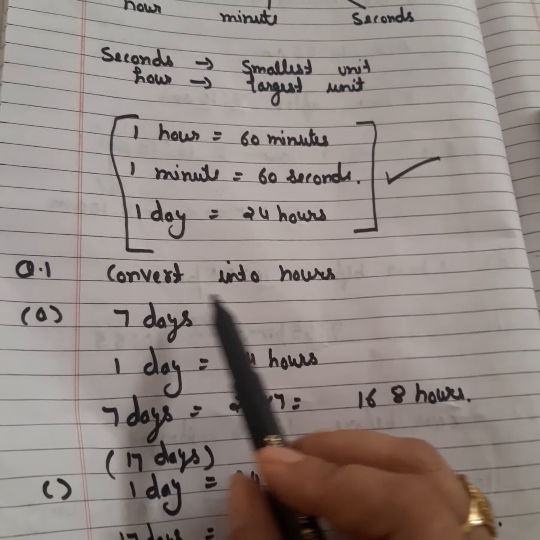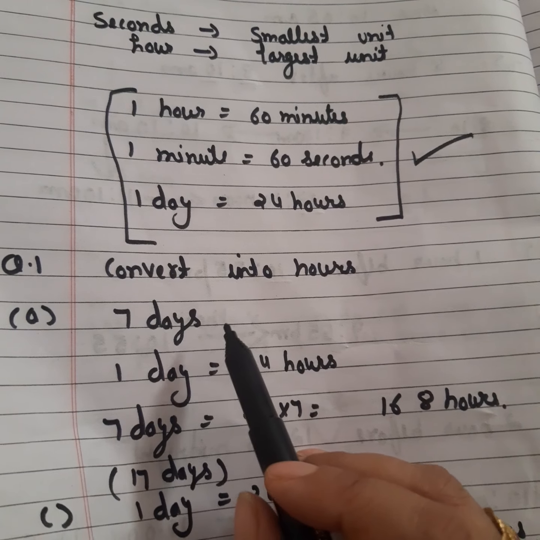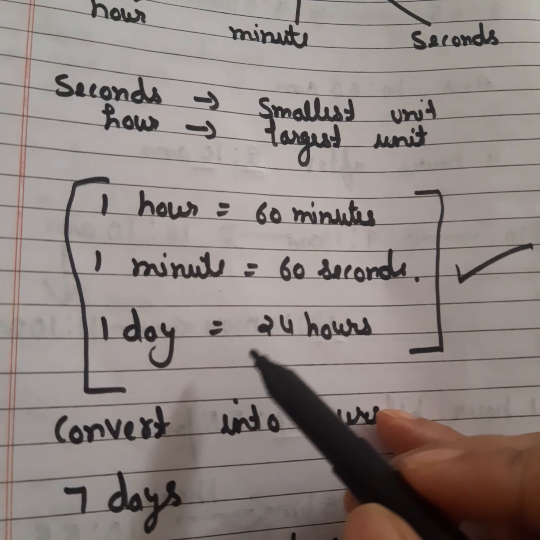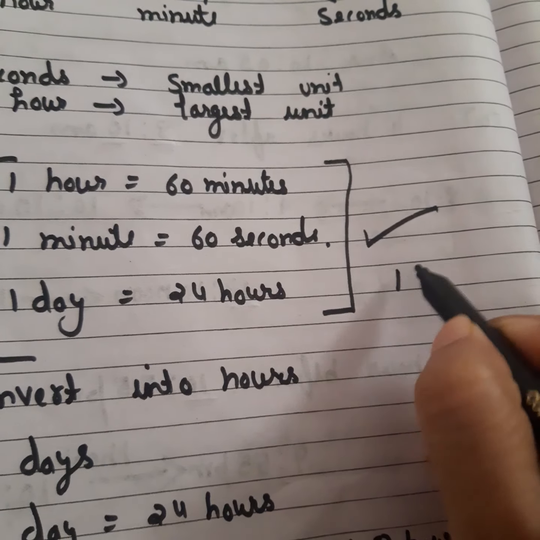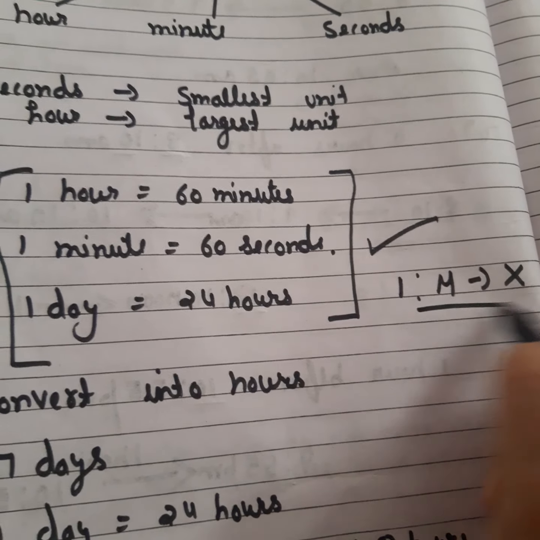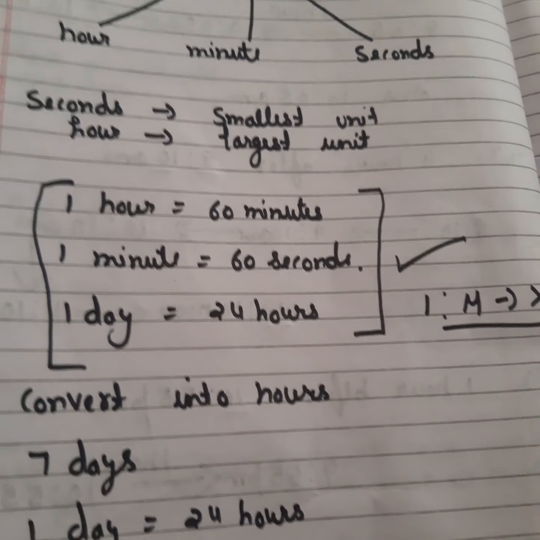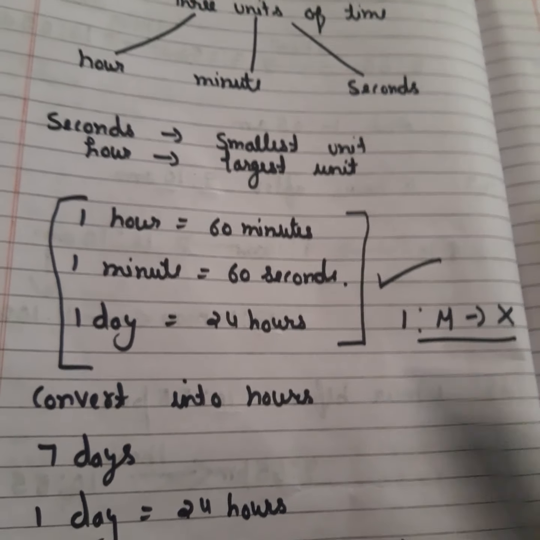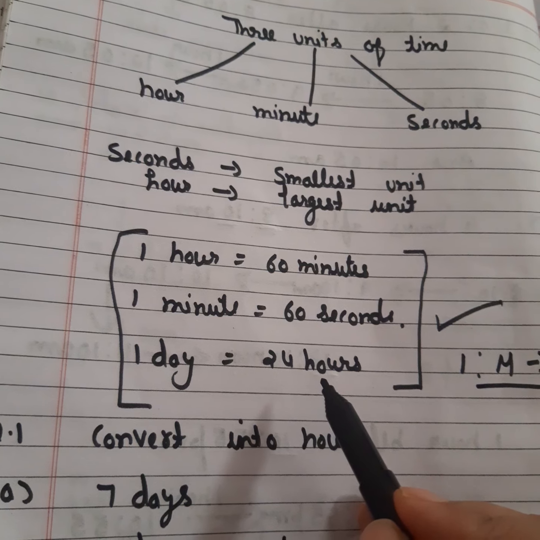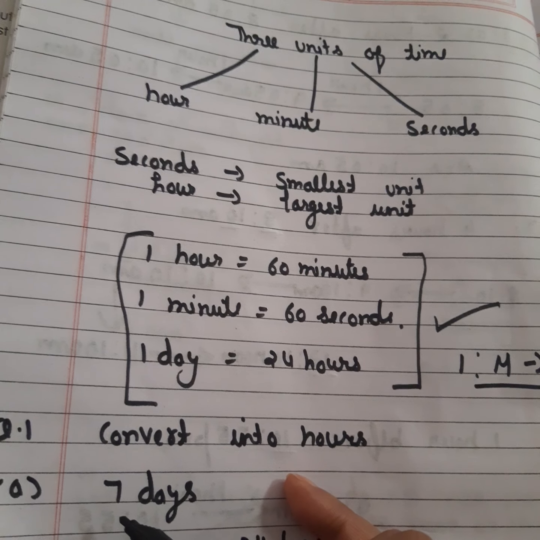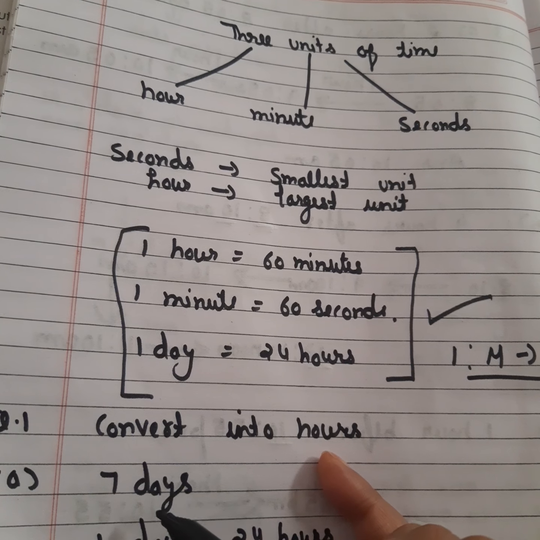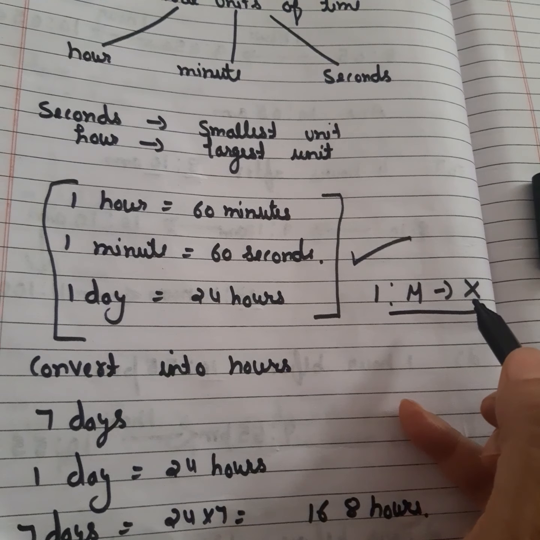So your first question is convert into hours. We have to convert 7 days into hours. First of all, just go here. In 1 day, and you have done the multiplication chapter also, and I told you this one to many relation if we are doing multiplication. So your previous knowledge you have to apply here in this question. If in 1 day we have 24 hours, now from 1 we are going to 7. It means we have to multiply. If we know the value of 1 day, we can easily calculate the value of 7 days also. So 1 to many relation, and we have to multiply here.